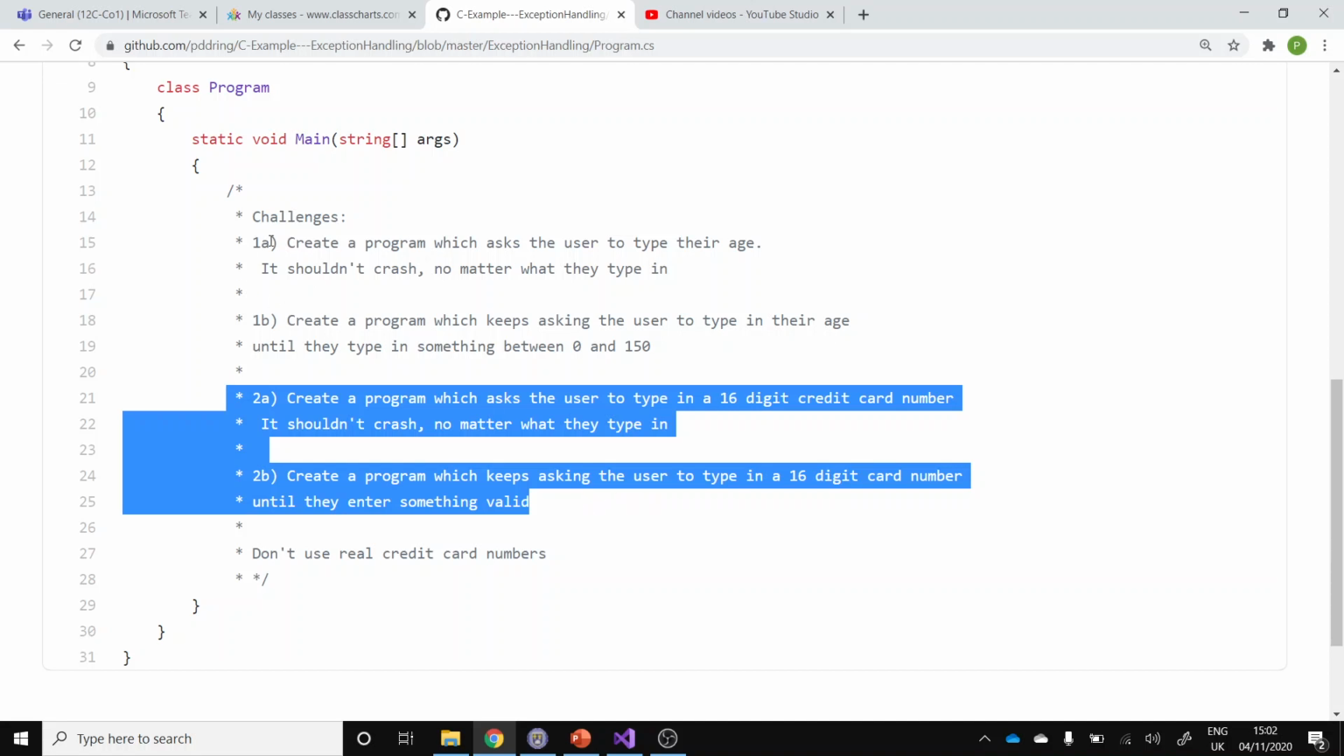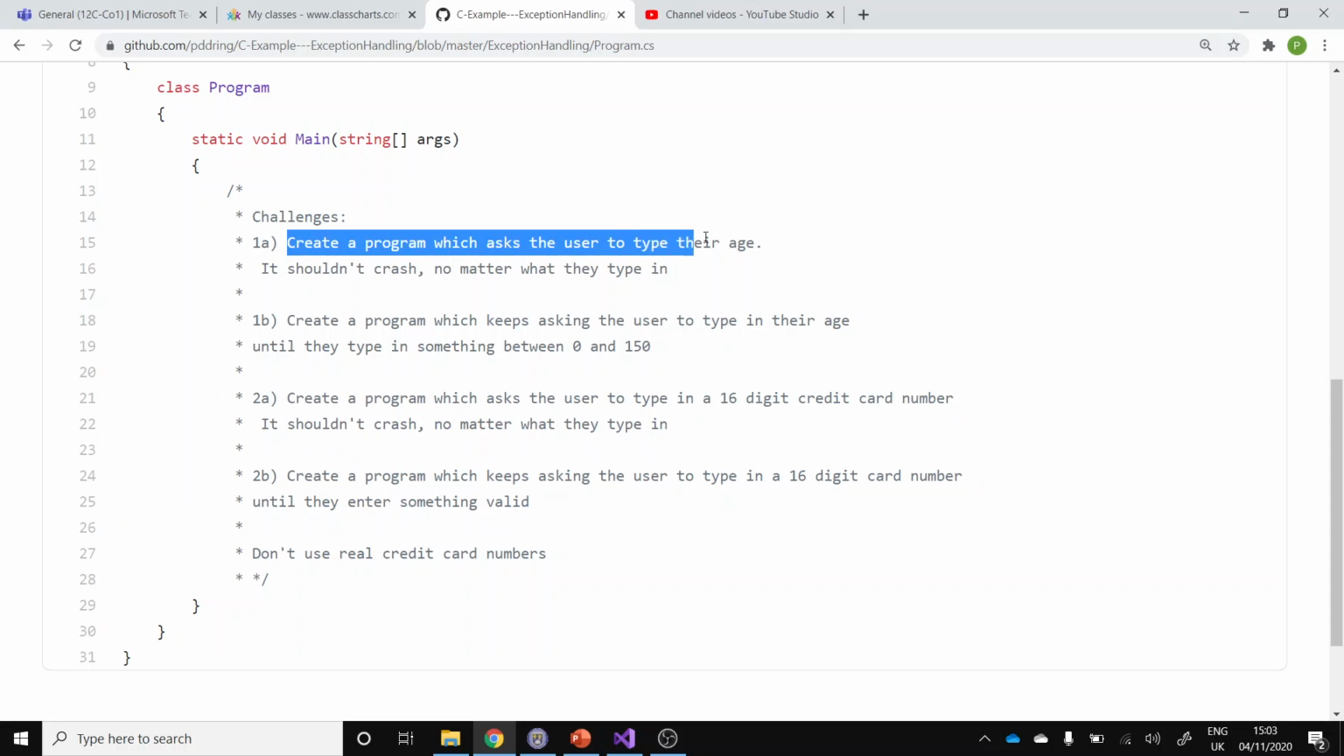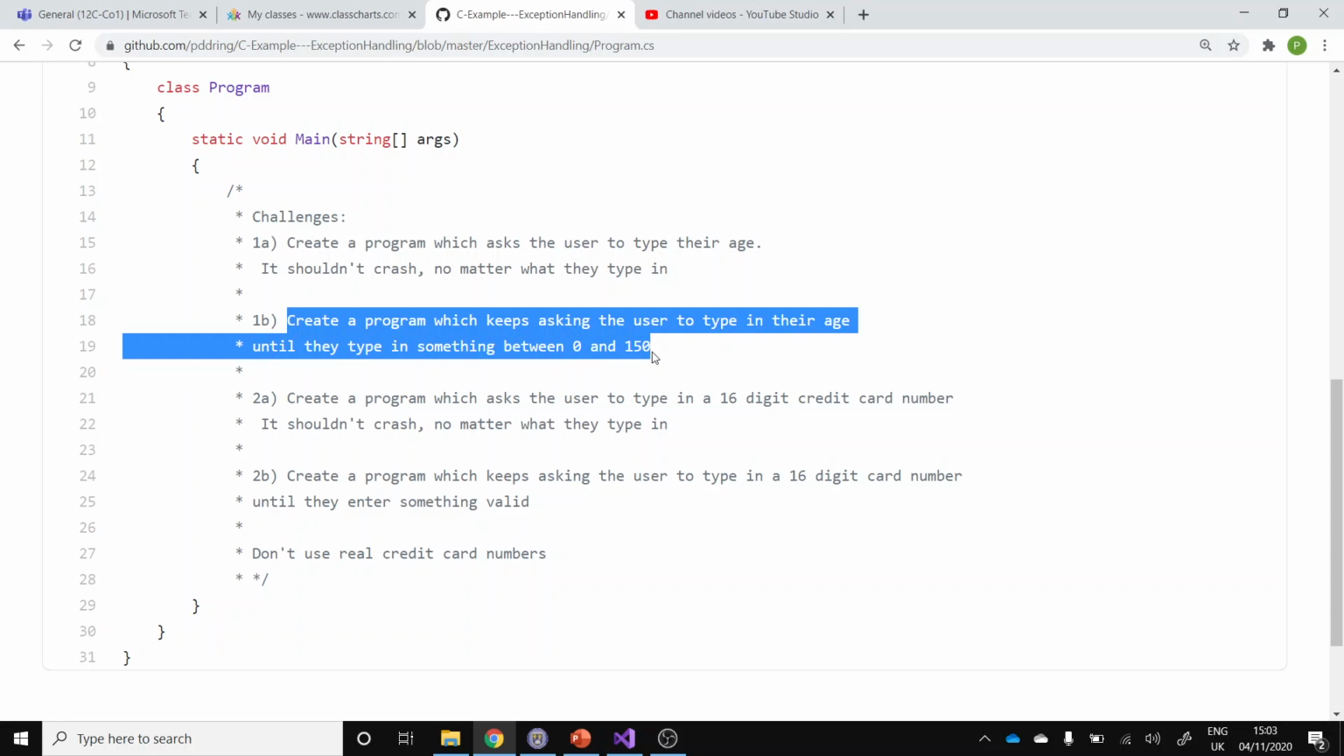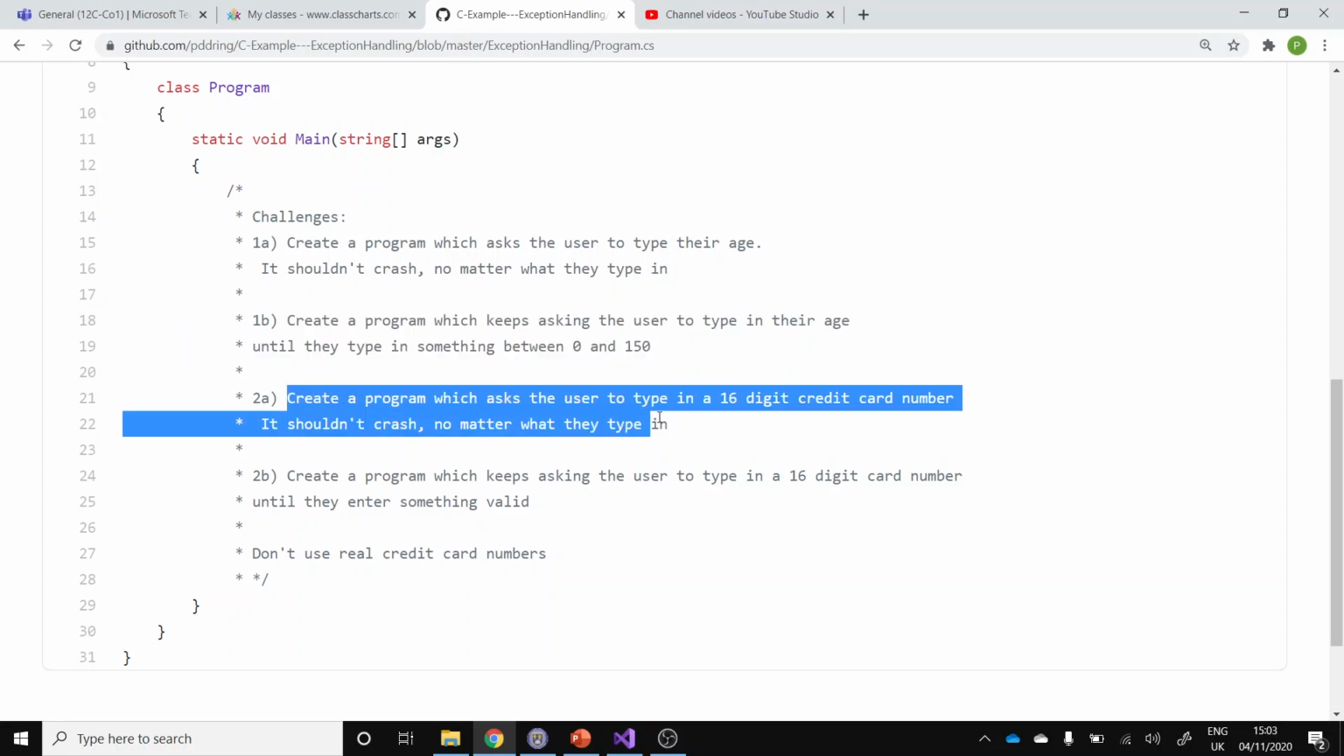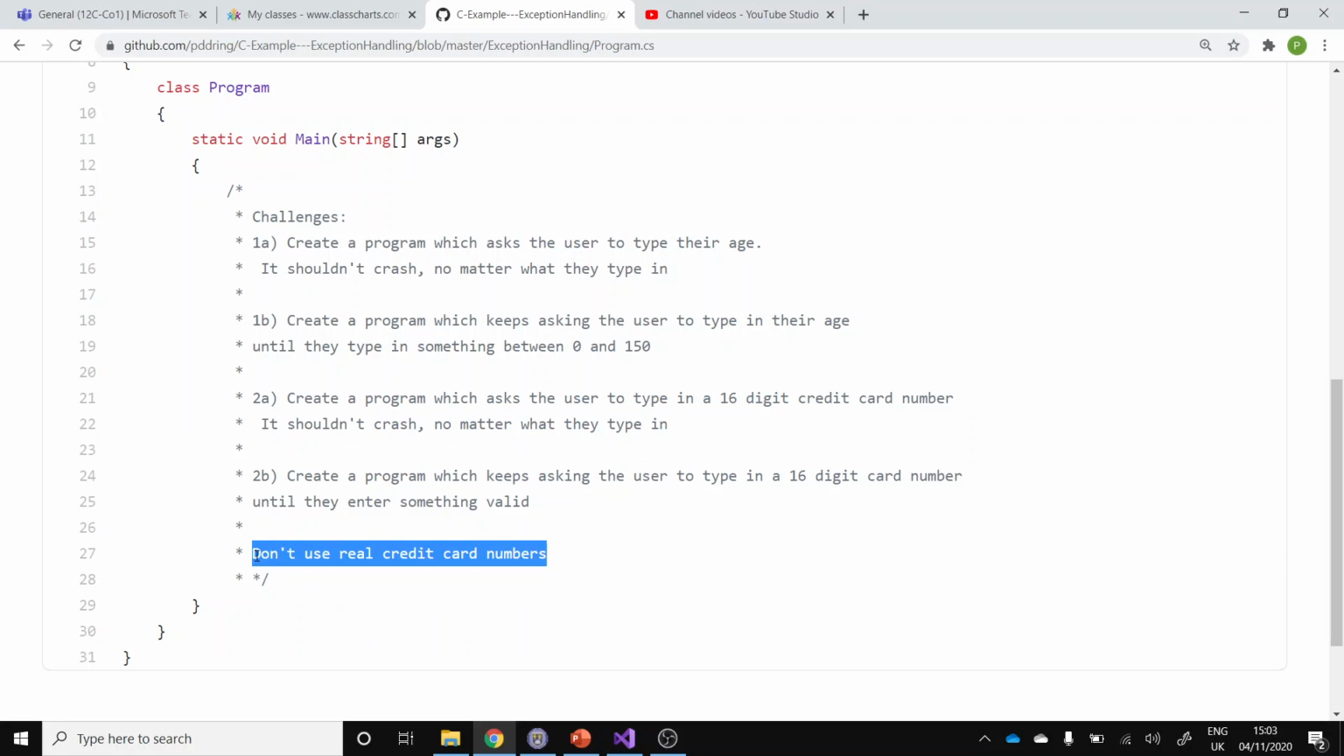So in the video, I'm going to make it so that the user is asked to enter their age, and even if they type in something that's not numeric, like potato years old, it shouldn't crash. And then building on that, we want to use iteration to keep looping round until they type in something valid. And then your own challenge is to do the same kind of thing, but with a credit card number. Please don't use real credit card numbers, especially if you're screencasting to YouTube. It's not a good idea.